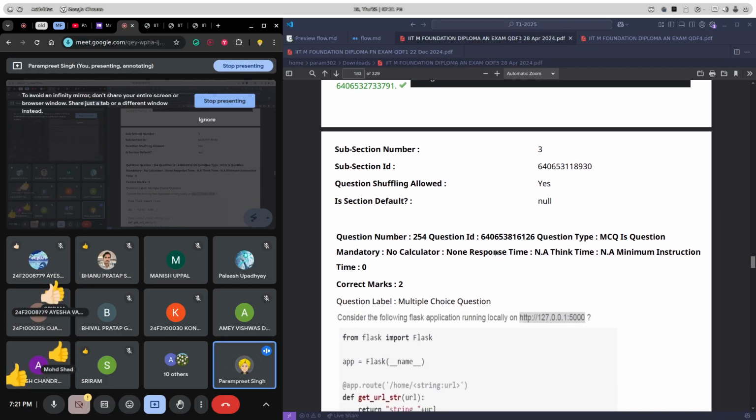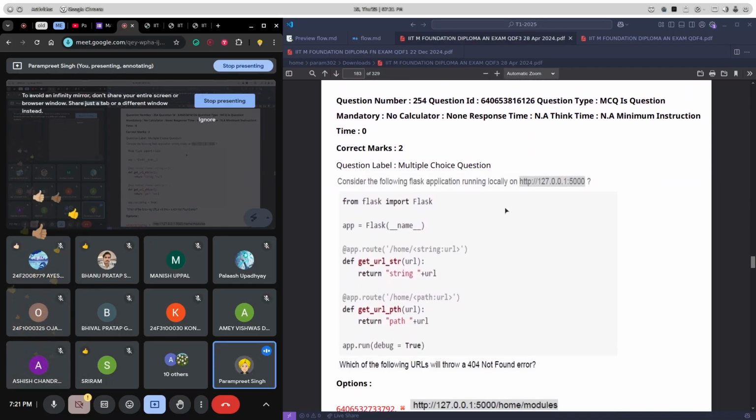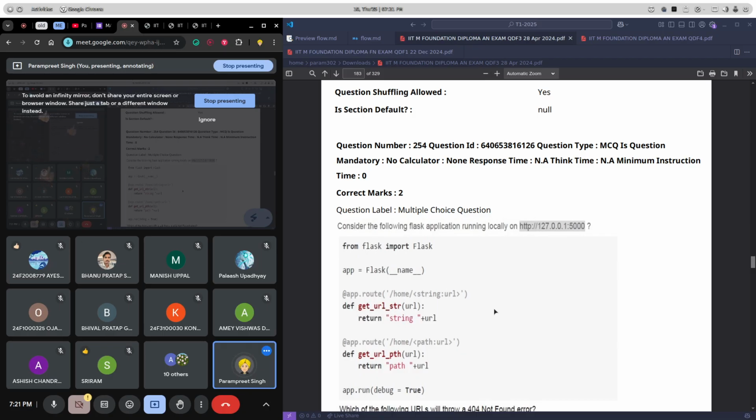Great. Now the next part. This is interesting. We are now directly into the Flask one. So can anyone just explain to me what this code is doing? Except Bhanu Pradap, he has already discussed.